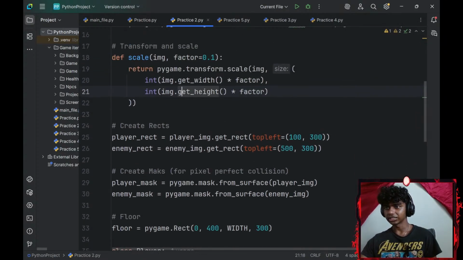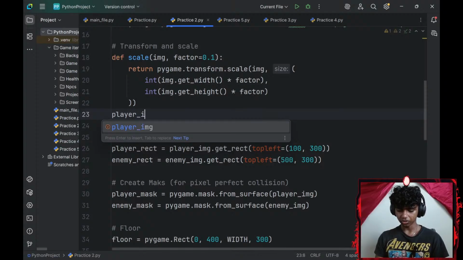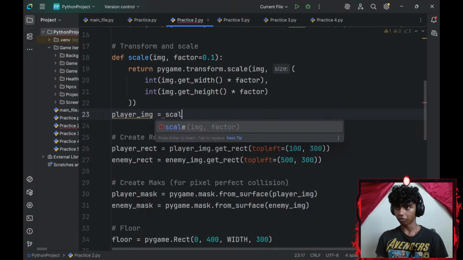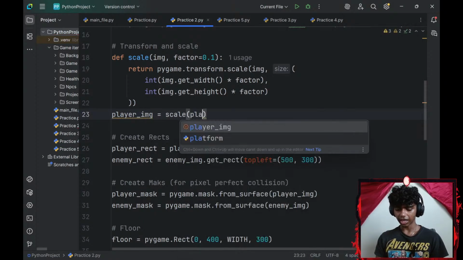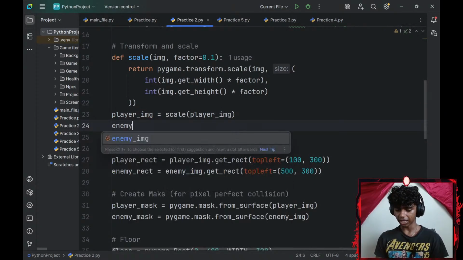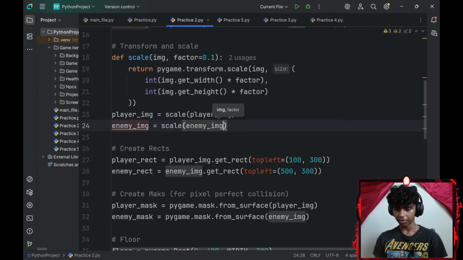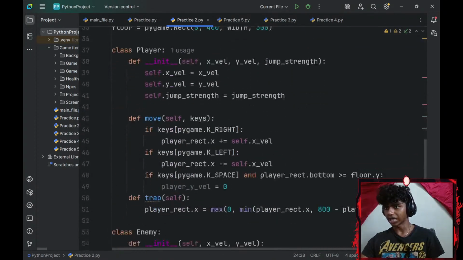Alright, perfect. And then a real important step, I will reassign my player underscore image to be equal to my scale function and add my player underscore image as my surface. Okay, I'll do the same with my enemy underscore image. I will set that equal to the scale function. Okay, and I will add my enemy underscore image as the surface. Alright, so that scales my image.